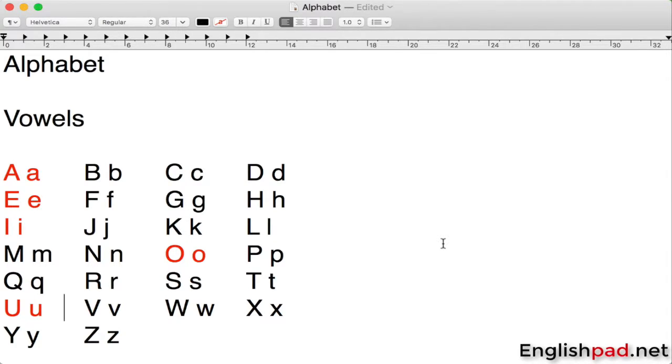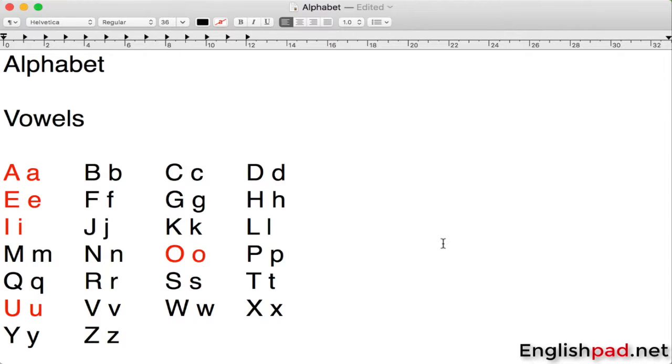What are vowels? Vowels are letters that have the sounds A, E, I, O, U. So these are the vowels of English.